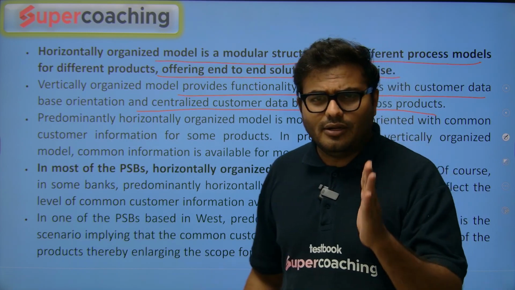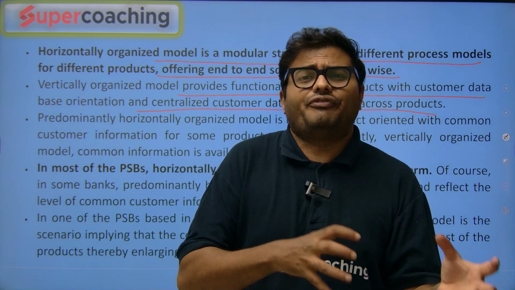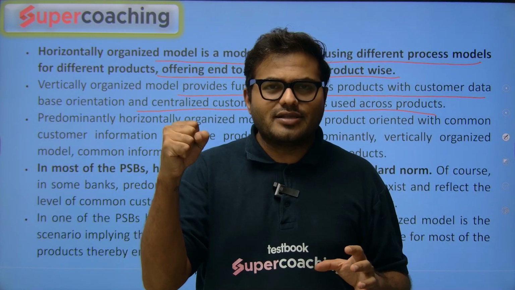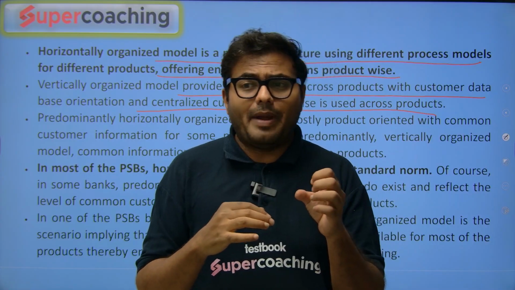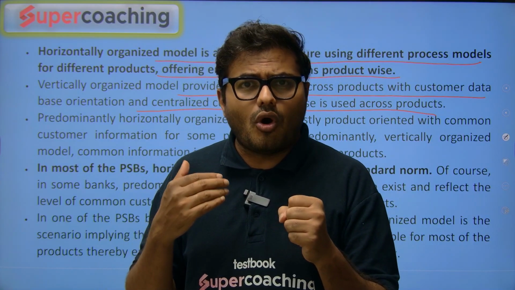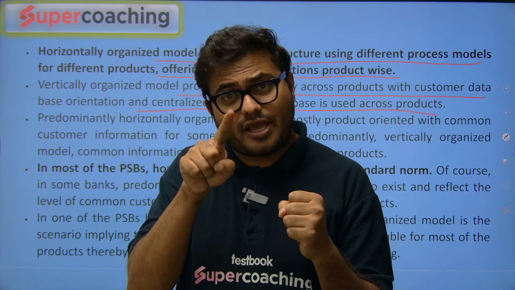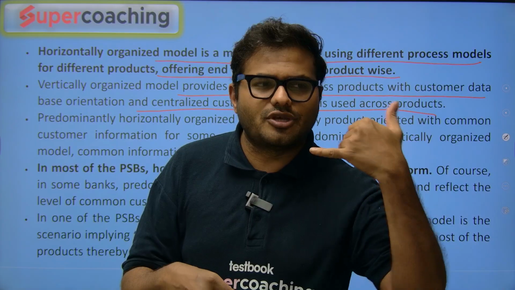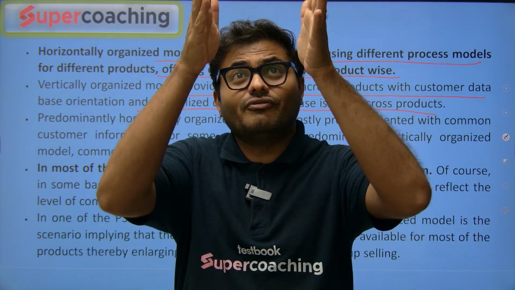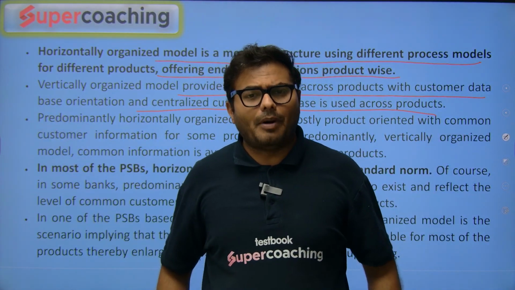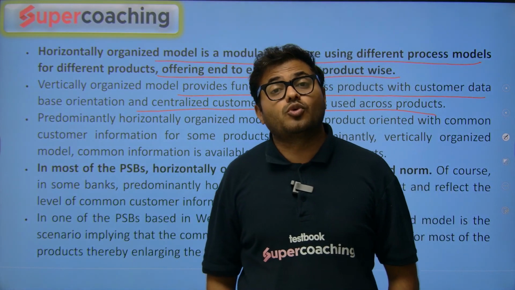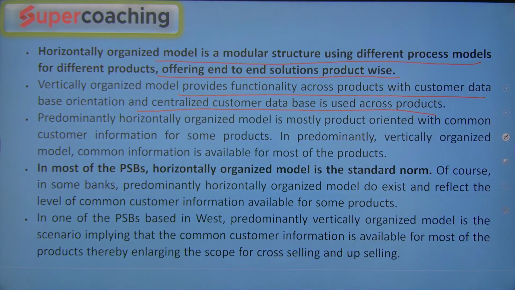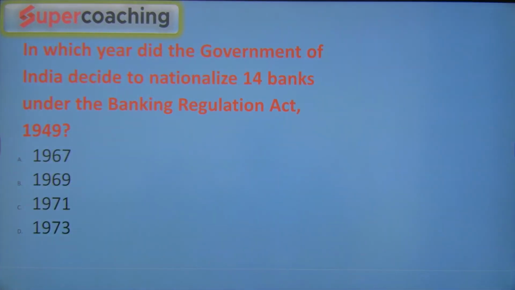So when it comes to vertical, mostly profit-minded organizations work with this vertical model. So centralized data, like if we talk about the private banks, you will always get calls for different products from the same bank. And they have the same approach of selling their products. Sir, ye bhi le lo, chalo ye nahi lena to ye le lo, chalo wo nahi lena to wo. So that's a vertical approach they have. When it comes to public sector banks, they are also involved with social banking, and that's why this horizontal model we can usually see over here. Okay, I will go to the next.